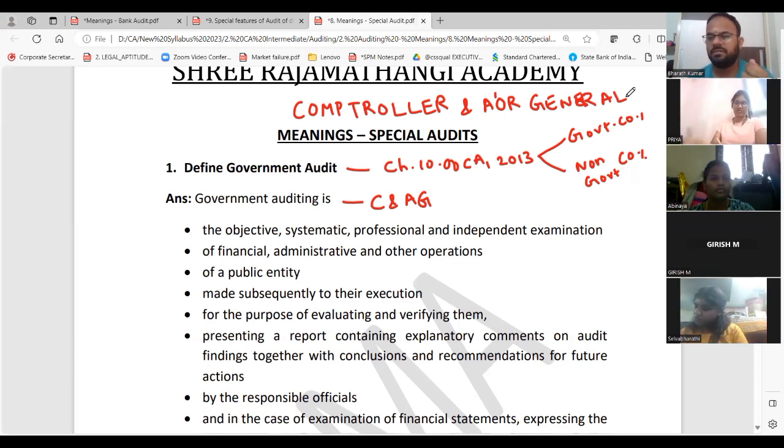And for your extra information, I am a guest lecturer in C&AG. Sometimes we go and take guest lectures for the government auditors on how things have to be done, and we conduct seminars and conferences. I am a guest lecturer for the regional chapters of Chennai and Mumbai for C&AG.